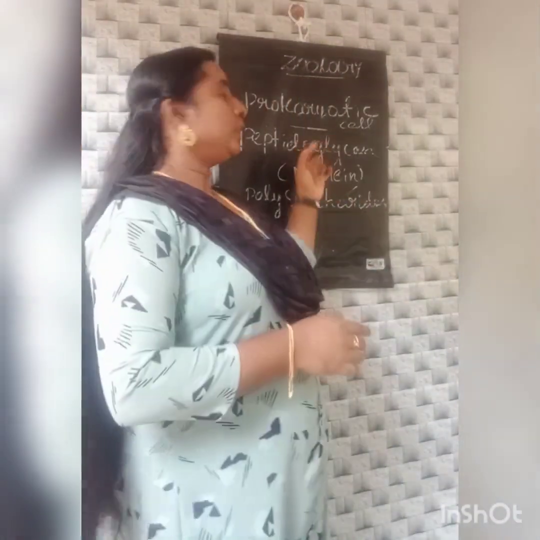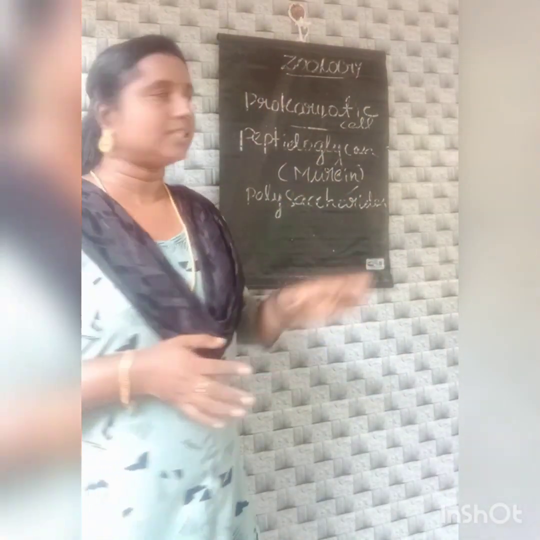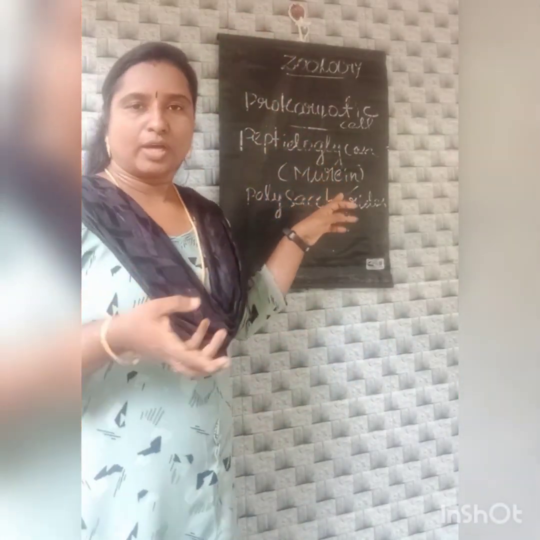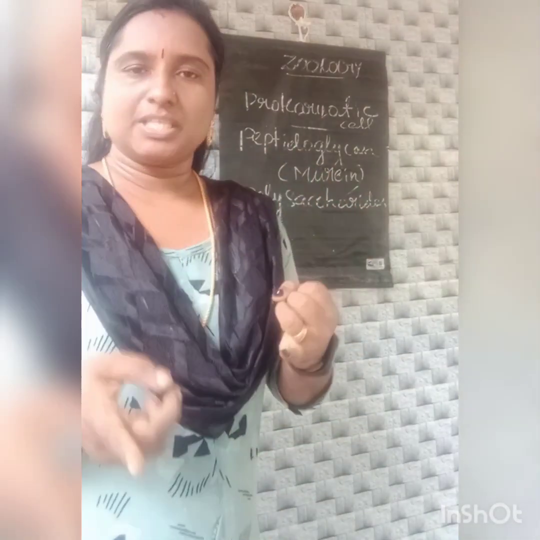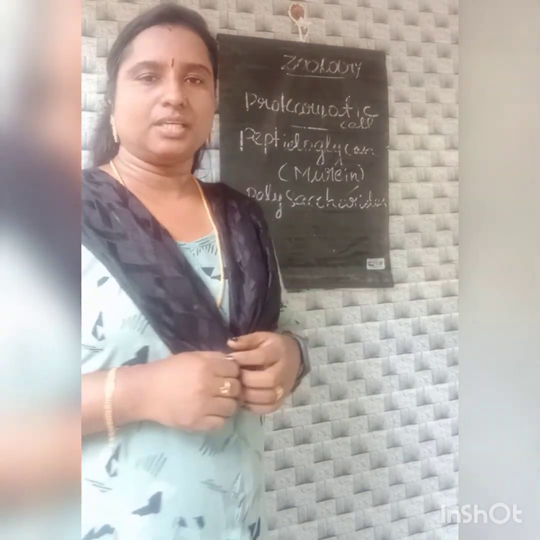If so, what is a polysaccharide? A polysaccharide is a long chain of carbohydrate molecules. Peptidoglycan is a polysaccharide that is cross-linked with a short chain of amino acids, and a polysaccharide is a long chain of carbohydrate molecules.